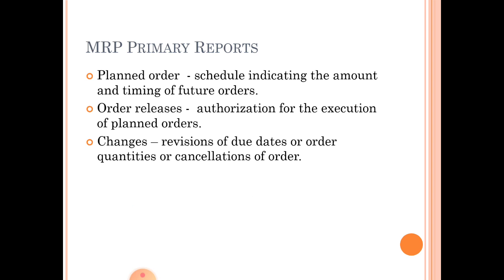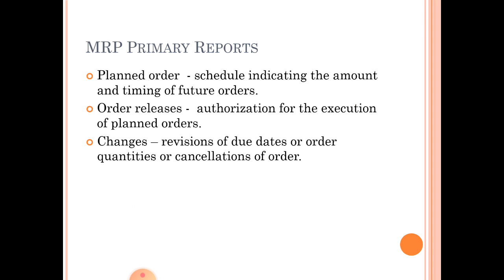So the next one of the important inputs of material requirement planning is the reports. Reports include primary reports and secondary reports. Now let us discuss MRP primary reports. Primary reports include planned orders. A planned order is a schedule indicating the amount and time of future orders.